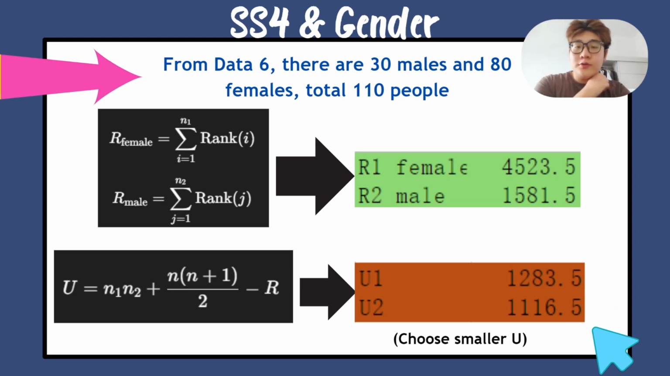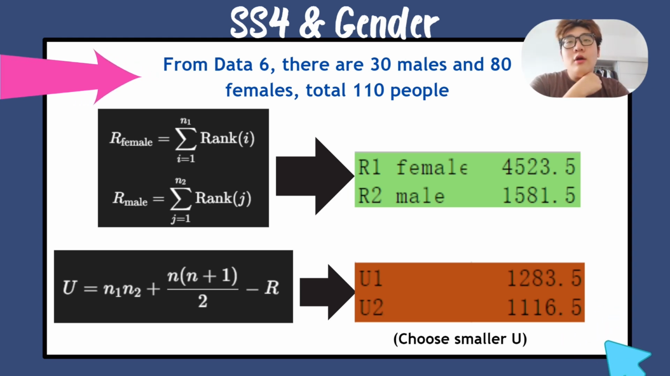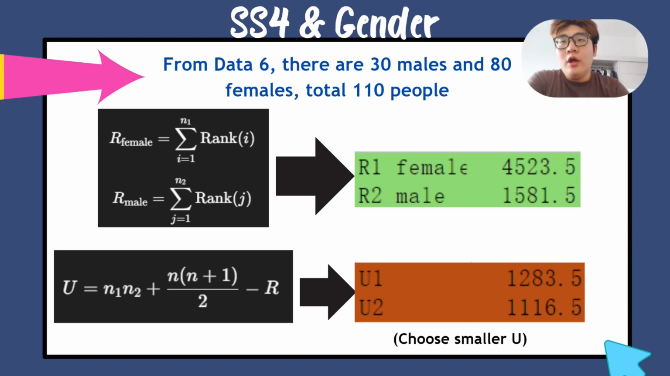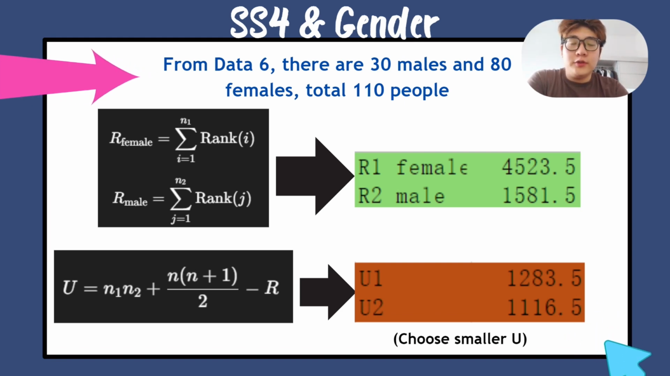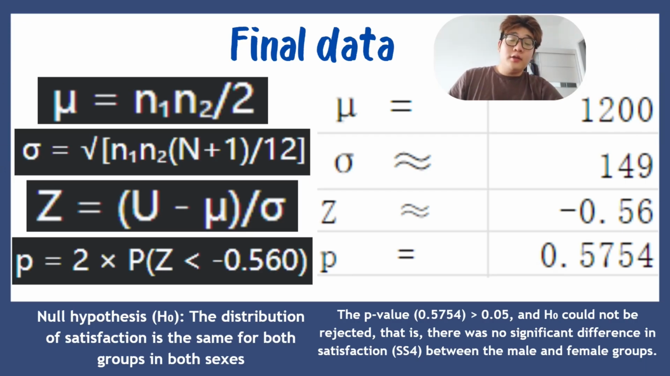In this question, I choose device 4 and gender as the research data. From the data, there are 30 males and 18 females, totally 110 people. Then we use the R formula, we can get R1 and R2, just the rank sums. Then we use the U formula, we can get U1 and U2. And in these questions, we choose the smaller U, just the U2. Then we could use the U-value to get the final data.